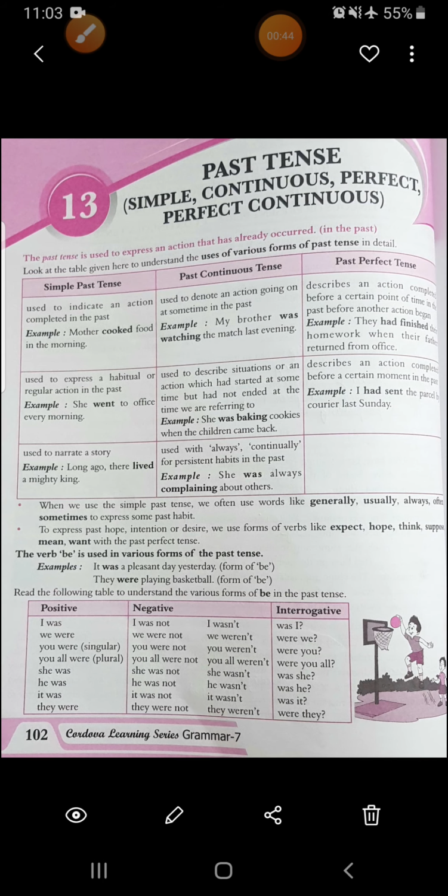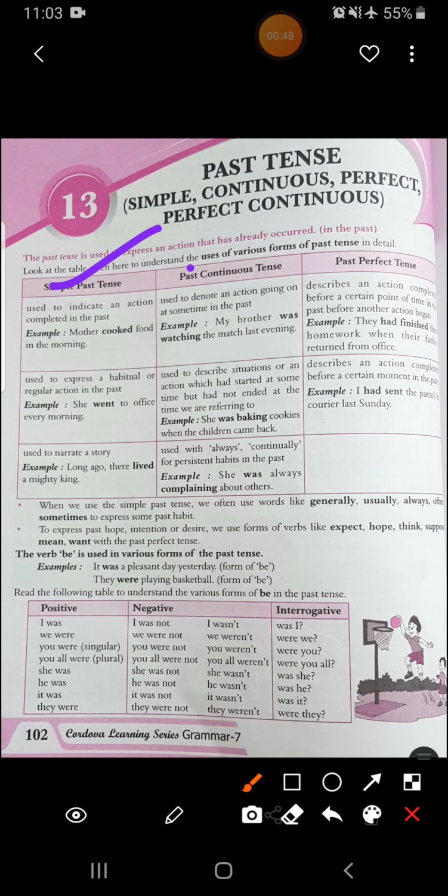Here it's mentioned three in this table. We will see them. First is simple past tense, second is past continuous, and third is past perfect tense. Now we'll see where to use simple past tense. It is used to indicate an action completed in the past, like mother cooked food in the morning. She has already done this work in the morning.